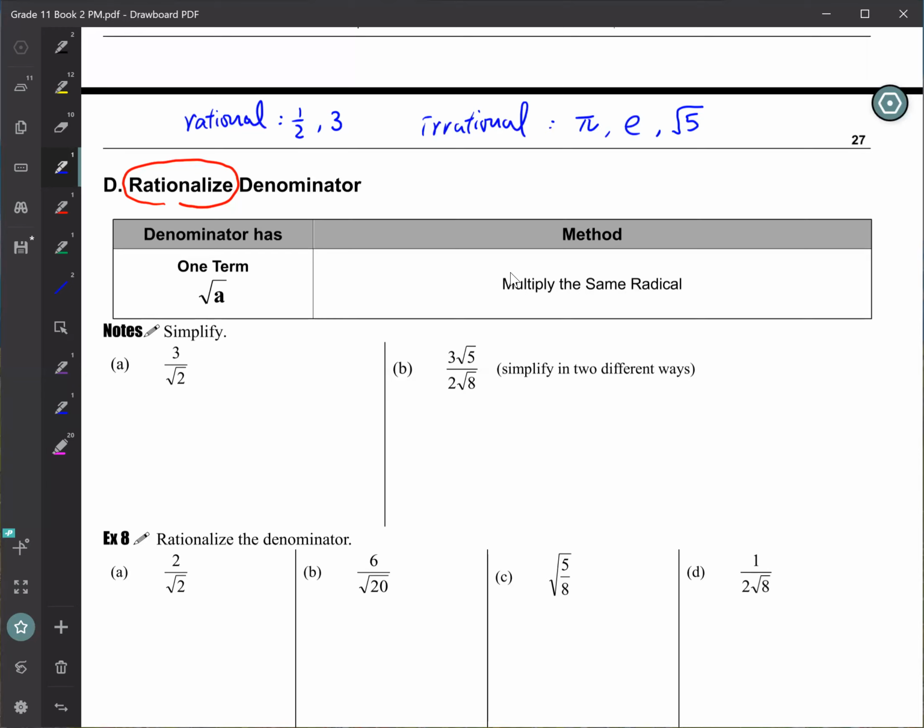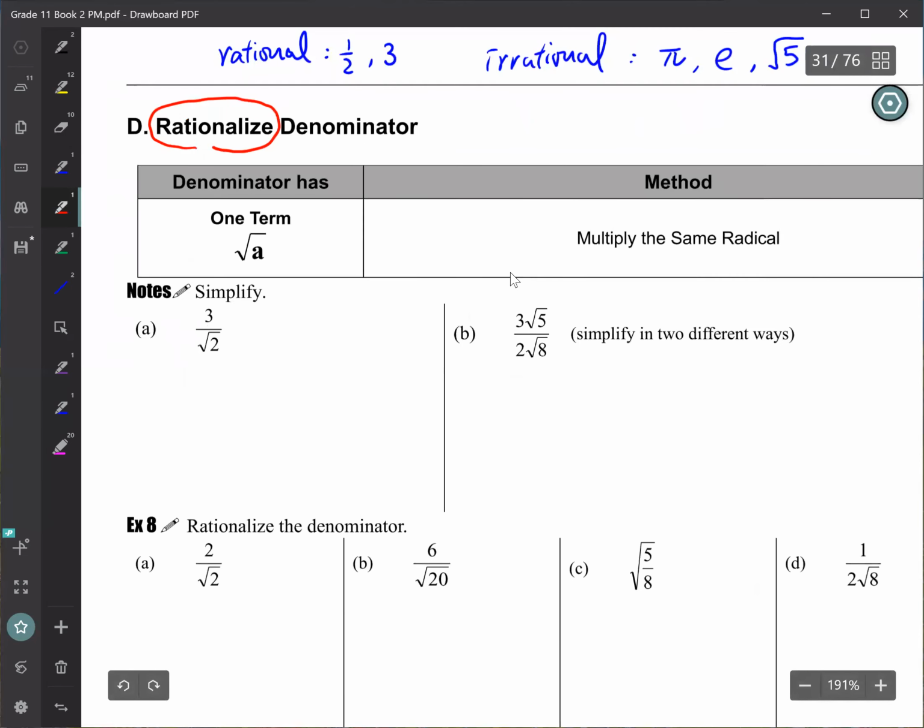So what's going on here is we have a denominator, right? So let's look at example A. This denominator square root 2, this is irrational. And I want to make the denominator become rational.